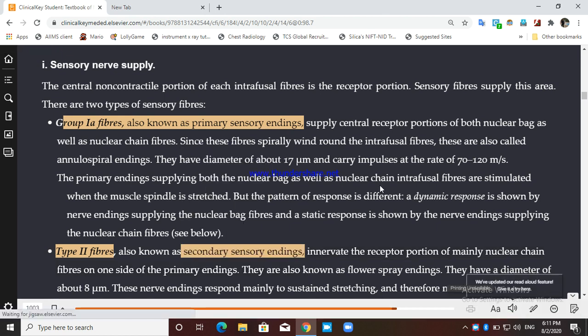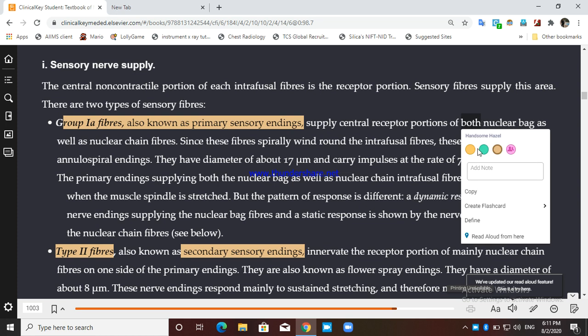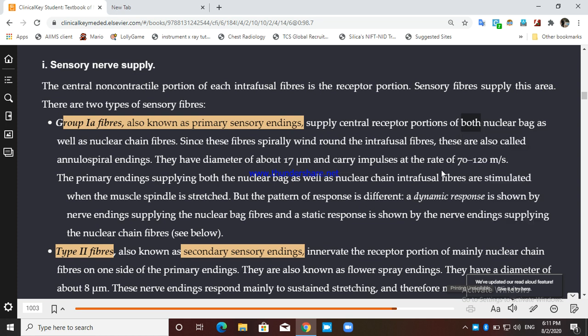Now what is group 1A fiber or primary sensory ending? They supply the central portion of both, remember, both nuclear bag fiber and nuclear chain fiber.